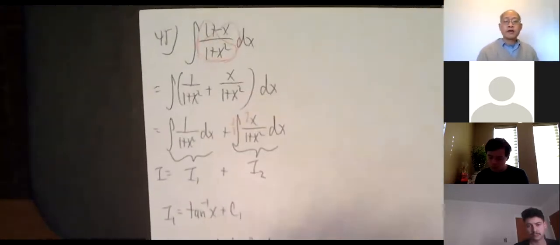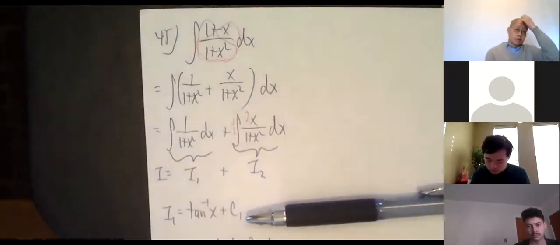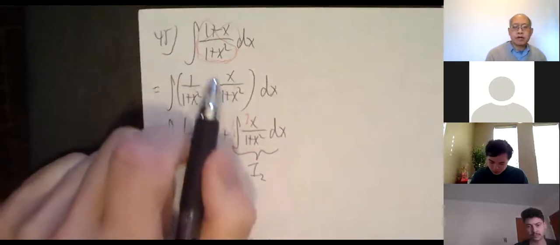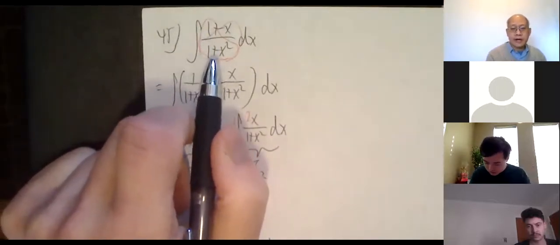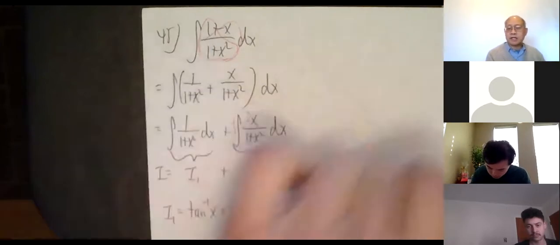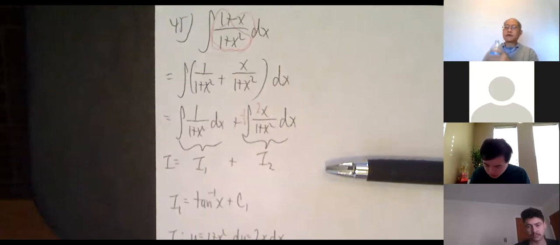45. I haven't shown you anything like that one before yet. 1 plus x over 1 plus x squared. The problem with 45 is that the derivative of the bottom is not quite the top. The derivative is 2x, but you have 1 plus x. So there's no easy way for me to account for that. So there's a trick you have to do.